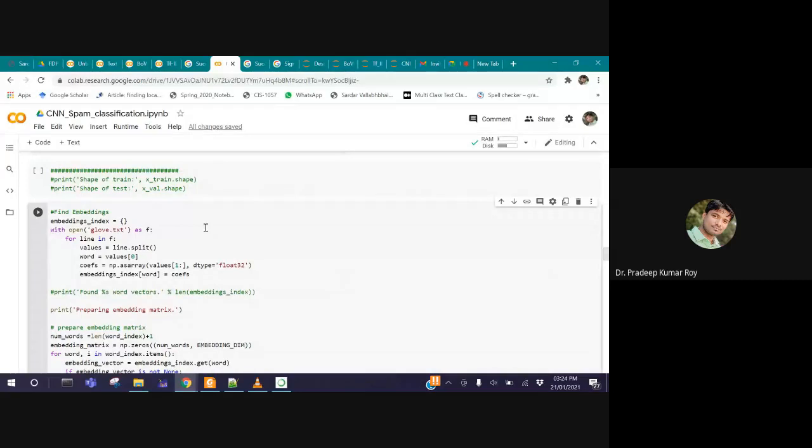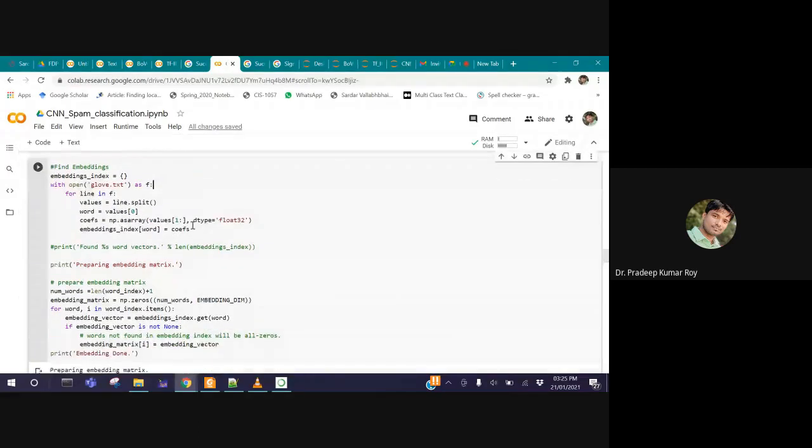If you are doing it from scratch, training your own weights, then it will need a lot of resources as well as time. But if you are going through GloVe, which already has the pre-trained embedding, it helps you a lot to quickly build the model and get good performance in most cases. But in some cases, you are free to develop your own embedding. If the pre-trained embedding is not working in your case, you have to develop your own embedding as well.